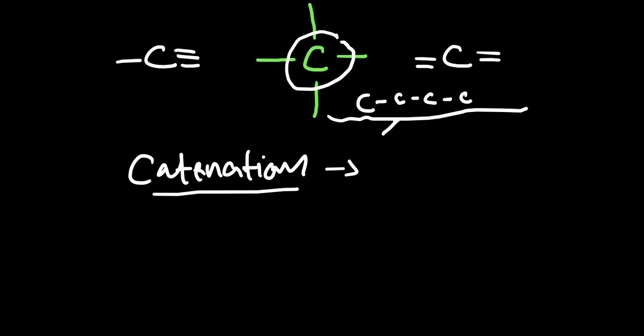Catenation makes the carbon atom very special because it can bond to itself a lot of times. So for example, let's pick any other element from the periodic table. Maybe I pick sodium.